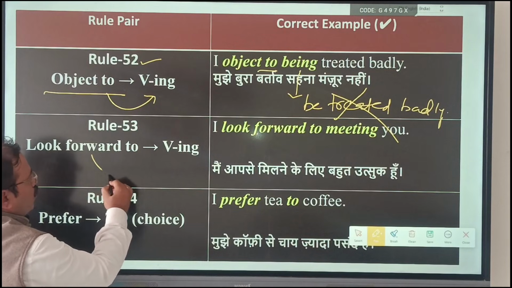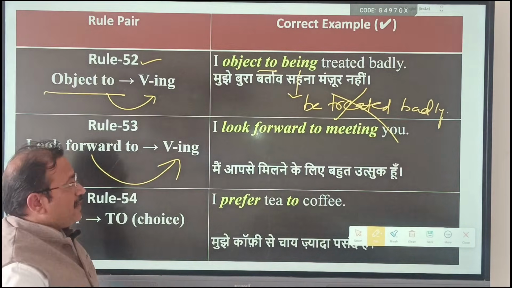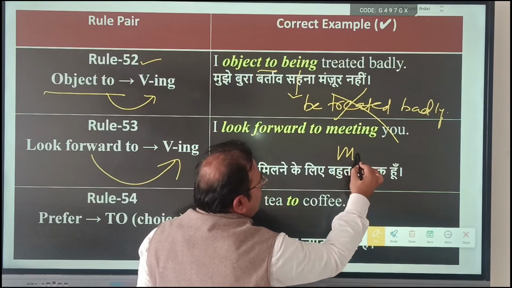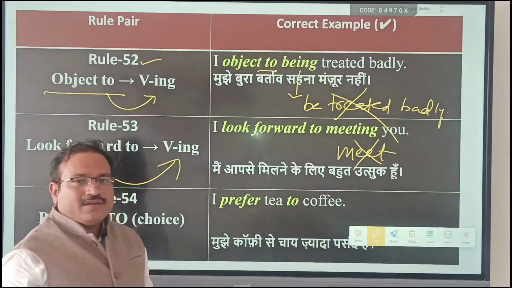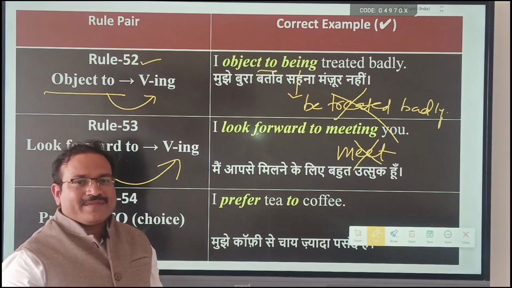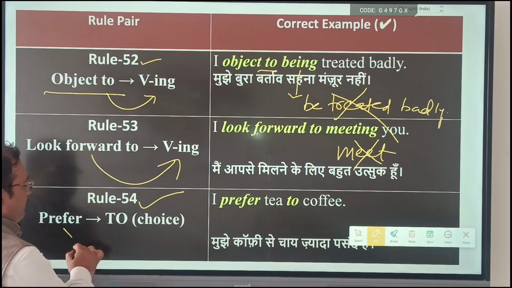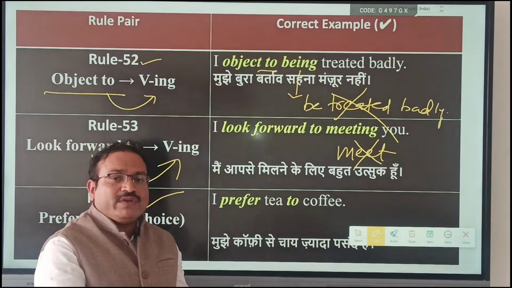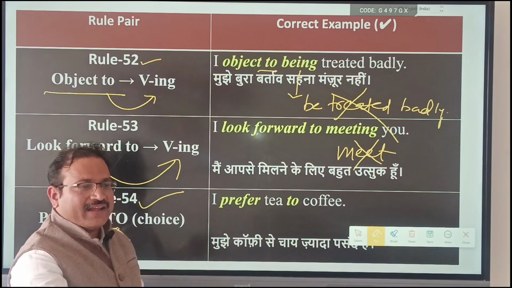Rule number 53. Look forward to is followed by again verb with ing. I look forward to meeting you, not meet you. Rule number 54, prefer to. Prefer means you choose, you like, choice, more than.